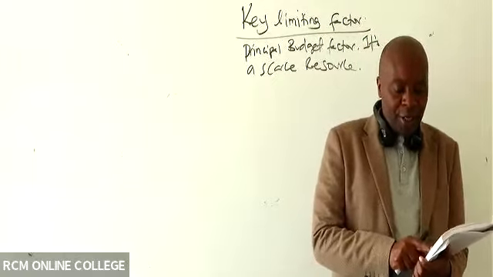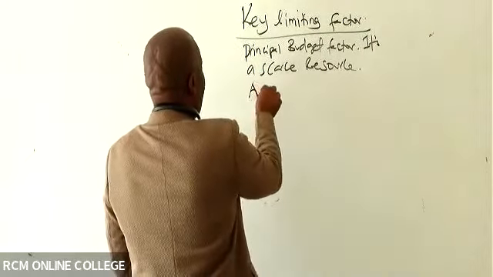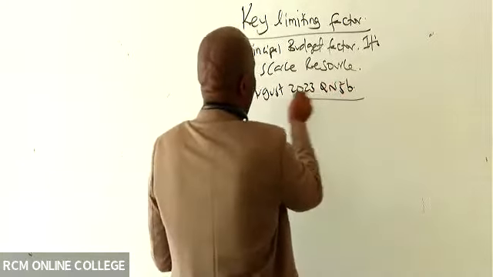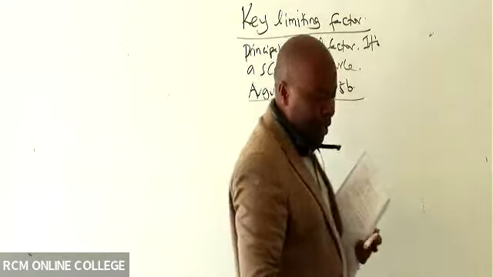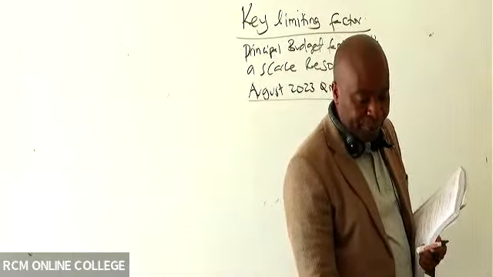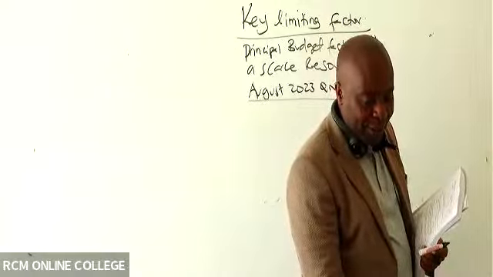August 2023, question number 5, boy. So once you get the question, are you able to say yes?